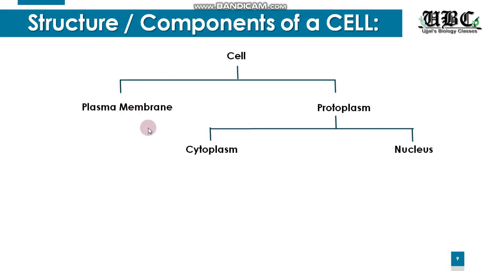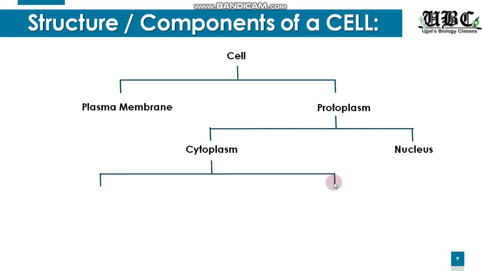So again, if I take a cell and remove the plasma membrane, all the cellular contents make up the protoplasm. Inside the protoplasm, we have the entire cytoplasm and we have the nucleus. So cytoplasm plus the nucleus makes up the protoplasm.